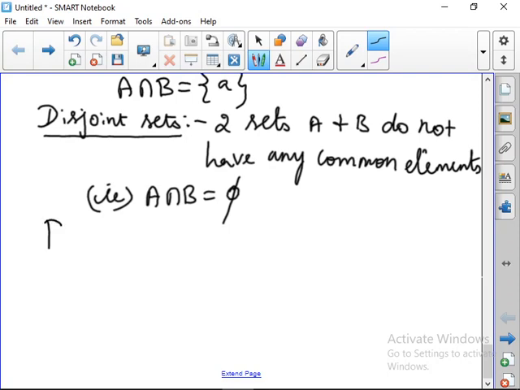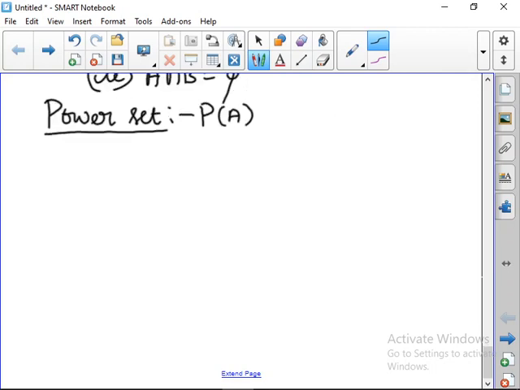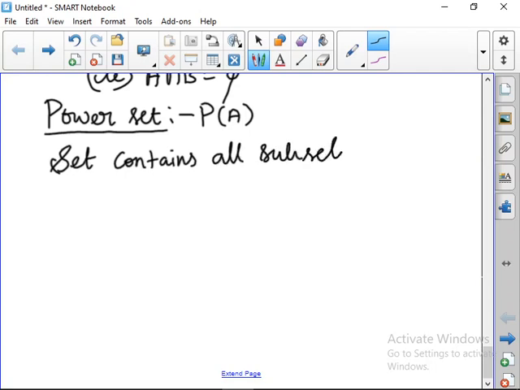Next heading is power set. Power set is denoted by P of A. So a set which contains all the subsets of A. Okay.